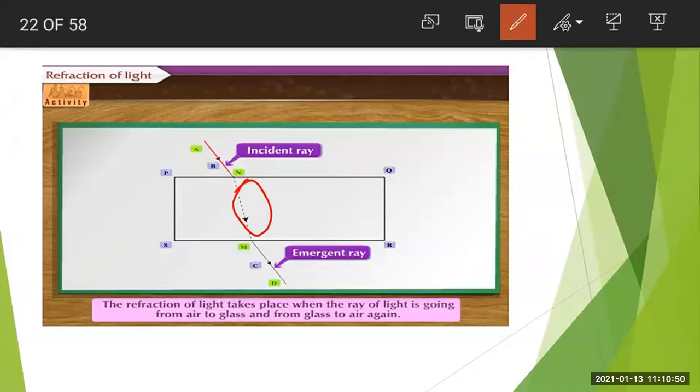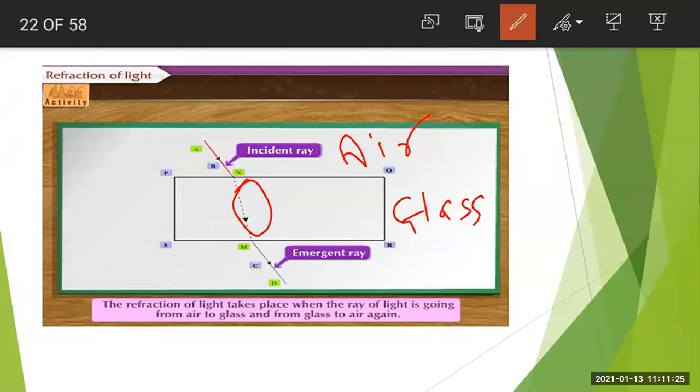Then here, this is the glass medium where the glass slab was kept, and this is the air medium. So when the light enters from the air medium to the glass medium, you will see that the light has changed its direction. See those dotted lines. It has changed its direction. It has bent somewhat. Got it?